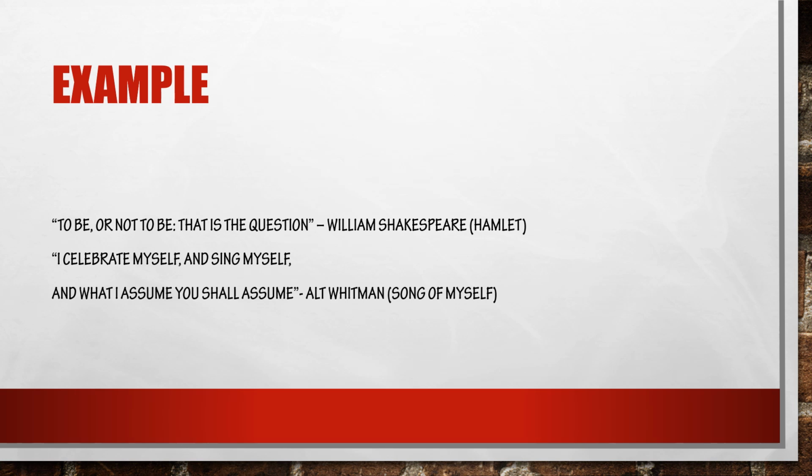Let's see an example. To be or not to be? That is the question. This is by William Shakespeare from the play Hamlet. So this is the example for blank verse.